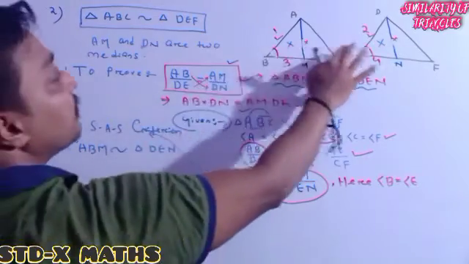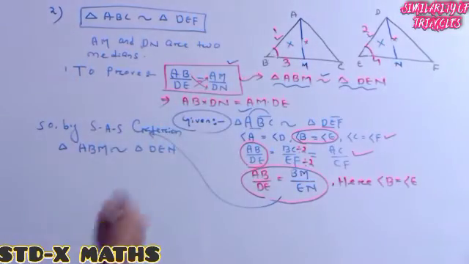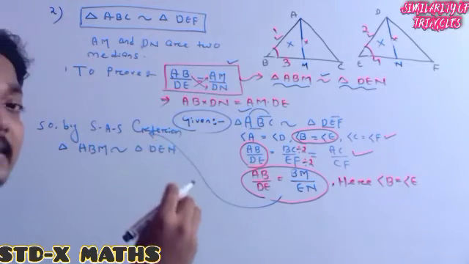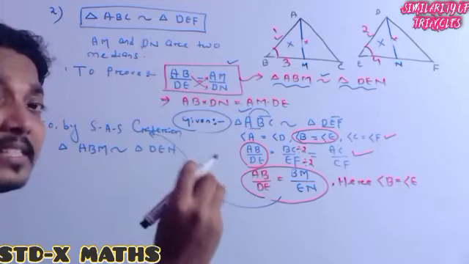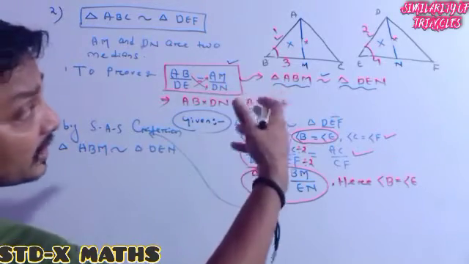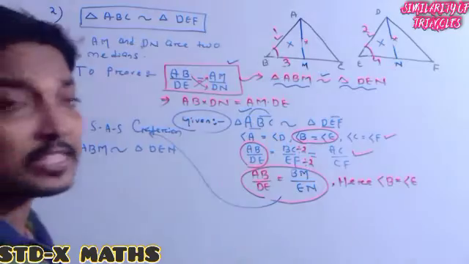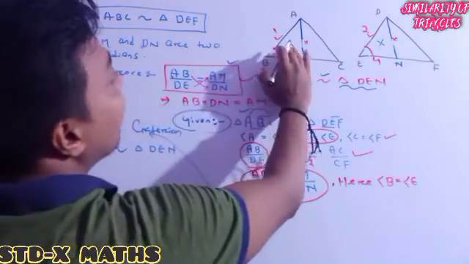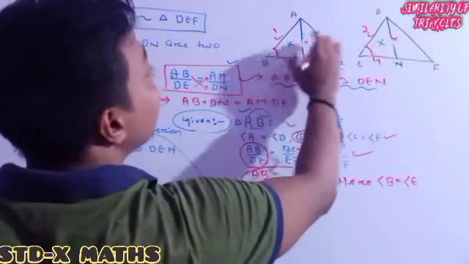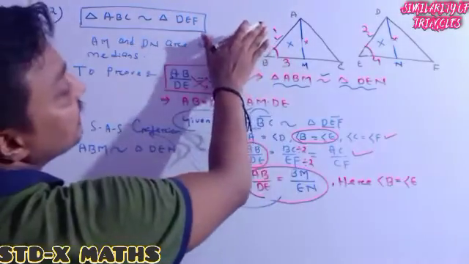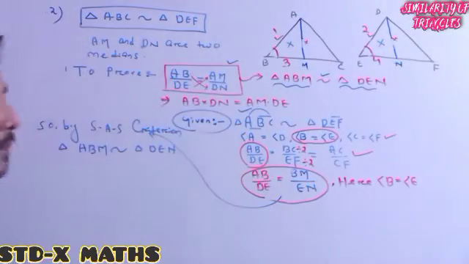This triangle is similar to this triangle. Whenever both the triangles are similar, as we have already proved, their corresponding sides are in the same ratio.